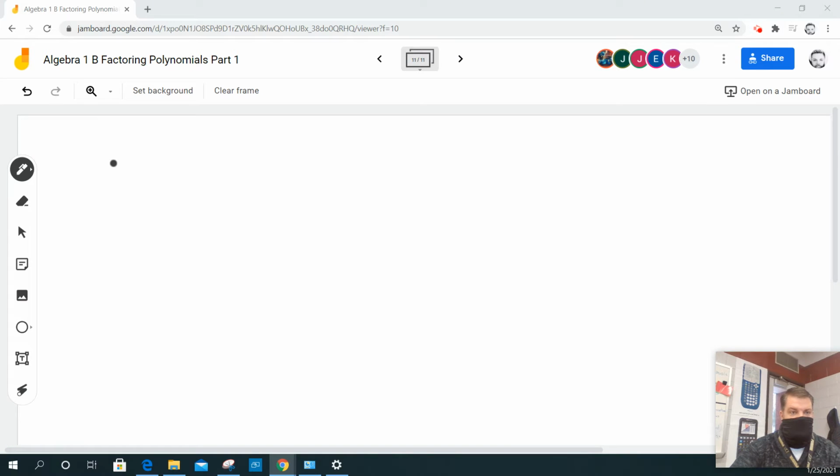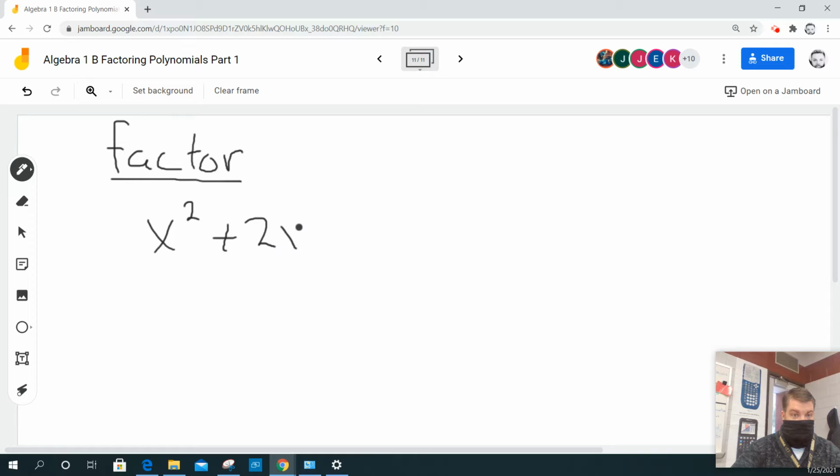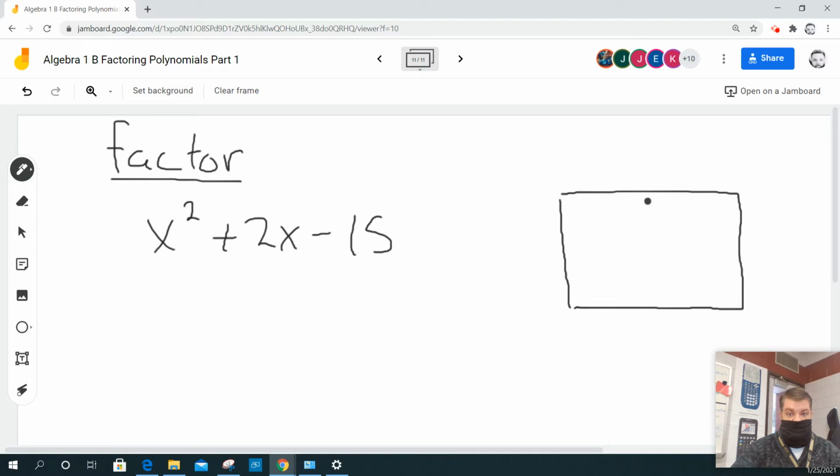So consider this whole section is on factoring, right? So we're going to do factoring of this: x squared plus 2x minus 15. So I'm going to draw my box over here. So I want to factor this, which is the reverse process of expanding or multiplying.